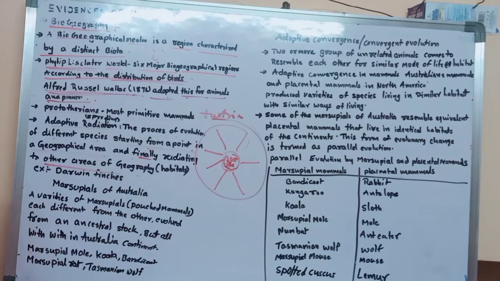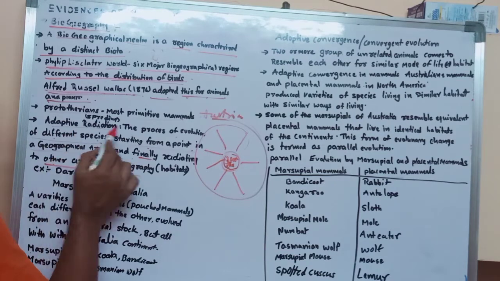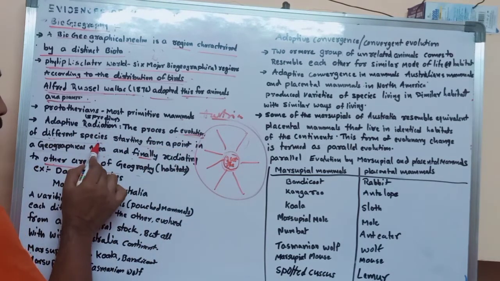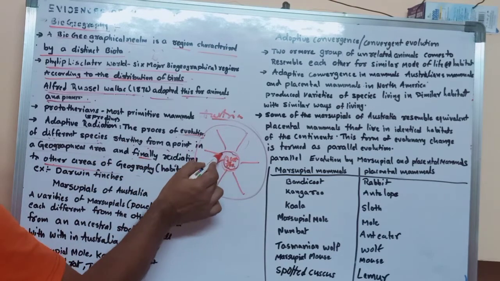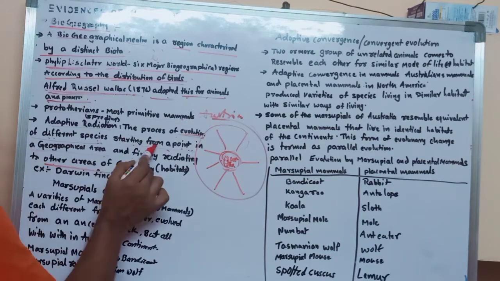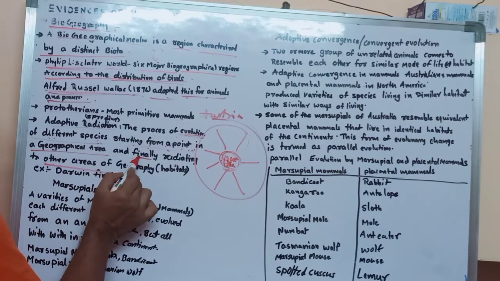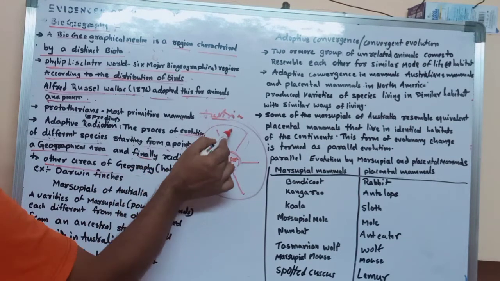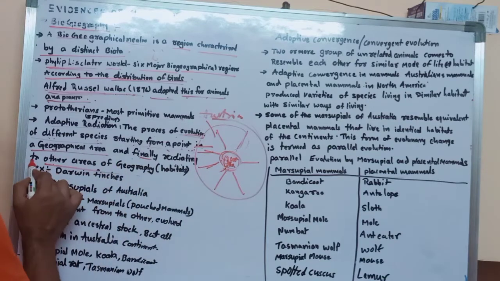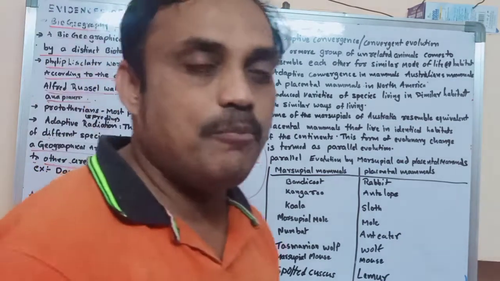Try to understand the concept. The process of evolution. Evolution means the changing of different species starting from one point. It starts from one point in a geographical area and finally radiates, distributes, spreads to other areas of geography. That is what we call adaptive radiation.